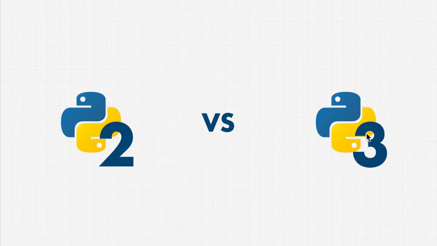Now, Python was created in 1991 by this gentleman, and it was actually created with the name from Monty Python, which was a British comedy group. But like I said before, the language is always evolving. And in 2008, Guido decided that Python version 2, which has been used for a very long time, had some things that he and the community wanted to change. So in 2008, they decided to create Python 3, a new version of the language.